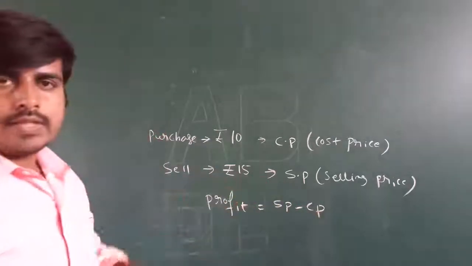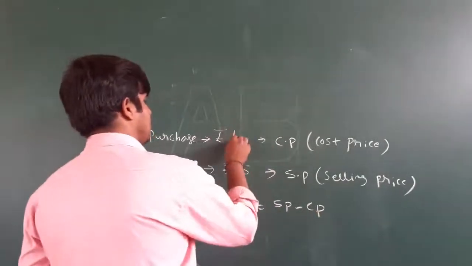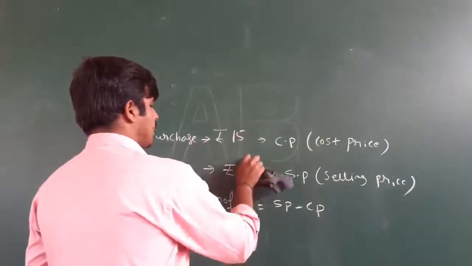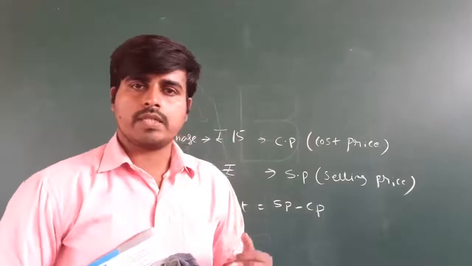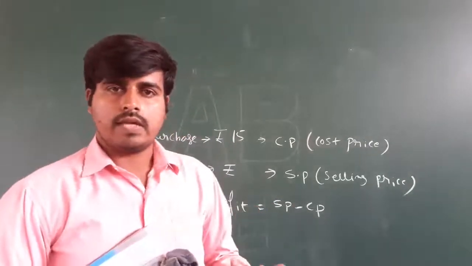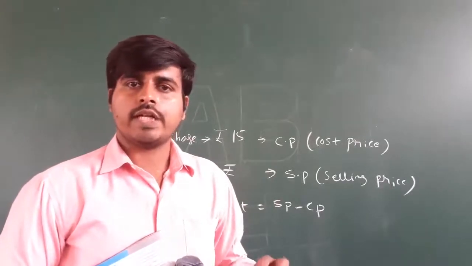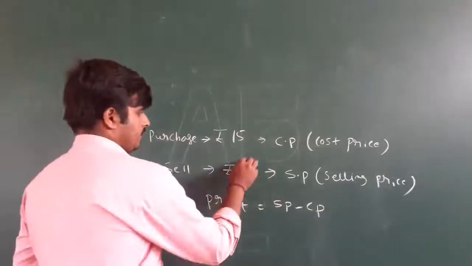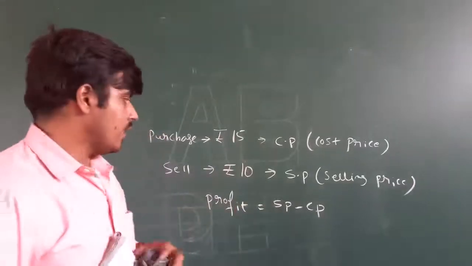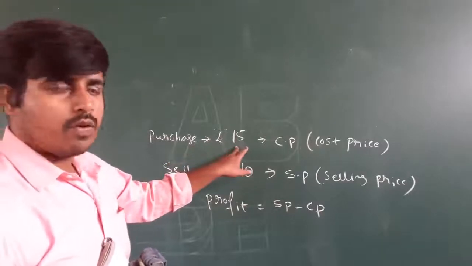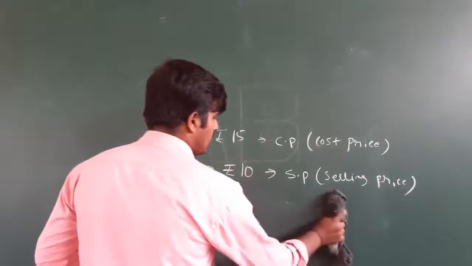Okay. If the reverse happens, suppose you purchase a pen for rupees 15 and you try to sell it for a higher price, but nobody is ready to purchase it for 20 rupees, and finally you got tired and you decided to sell it for rupees 10. Then you are purchasing it for rupees 15 and selling it for rupees 10, so automatically it is known as a loss.